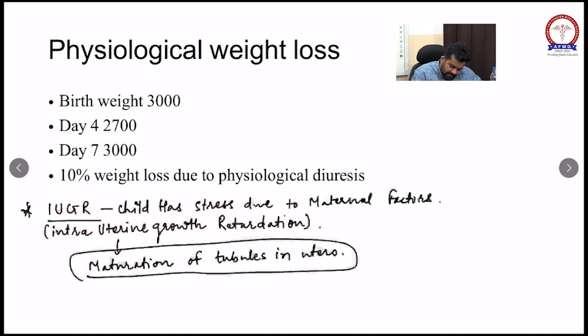So this MCQ was asked: height doubles at what age? Height doubles at 4 years.